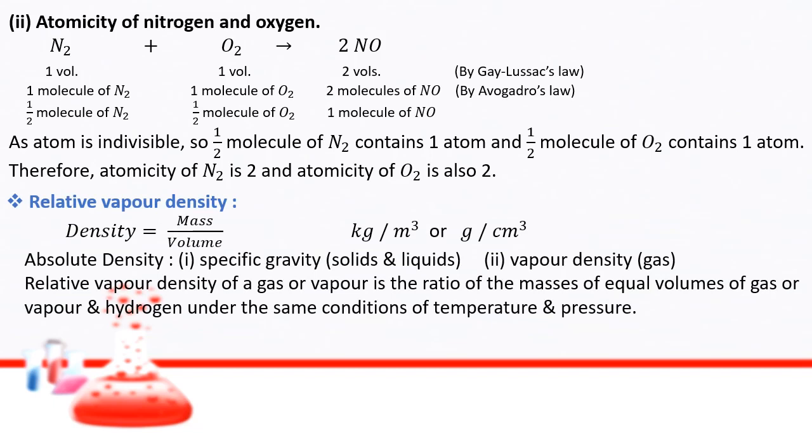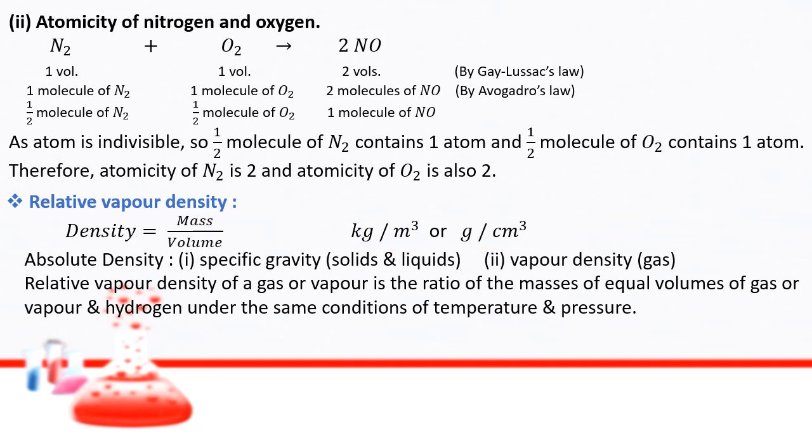Let us move to the next topic, relative vapor density. Students, how can we find the density? Density can be found by mass by volume. That means dividing the mass by volume, and the units are kg per meter cube or gram per centimeter cube.